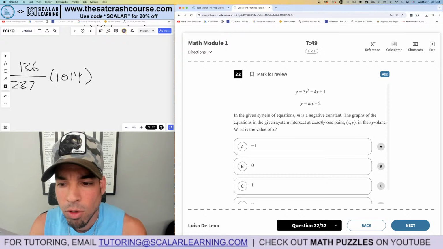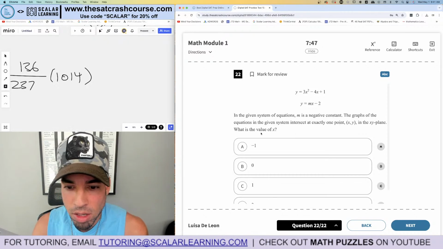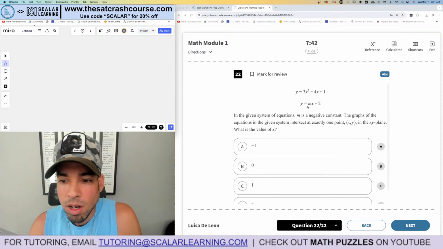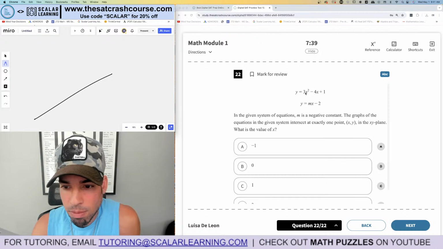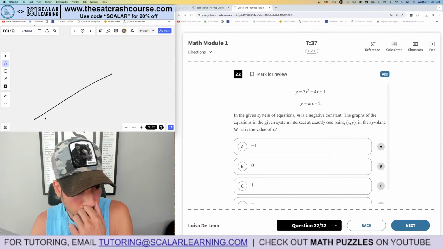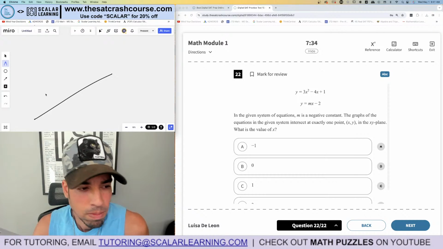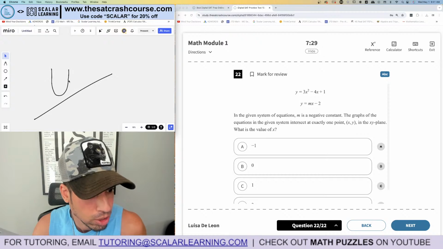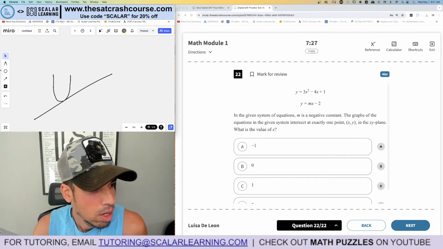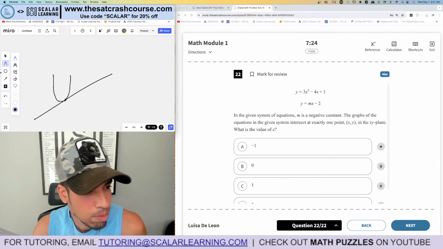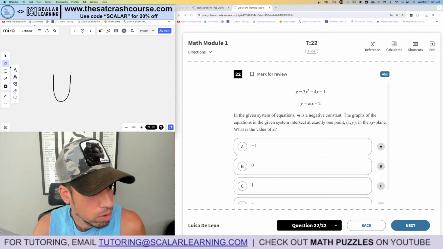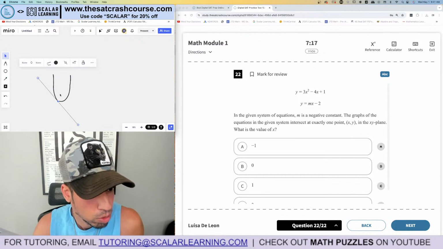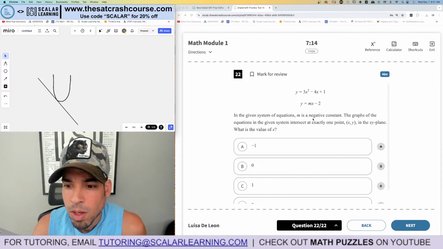In the given system of equations, m is a negative constant. The graphs of the equations intersect at exactly 1 point, okay? Now, I'm going to stop right there. When we have a line and a parabola intersecting at exactly 1 point, it's going to be some sort of a tangent, just barely touching like that. M is a negative constant, so that means the slope is negative. Let's do a better, more accurate drawing. So like this. Boom. Okay, so there's my representation.